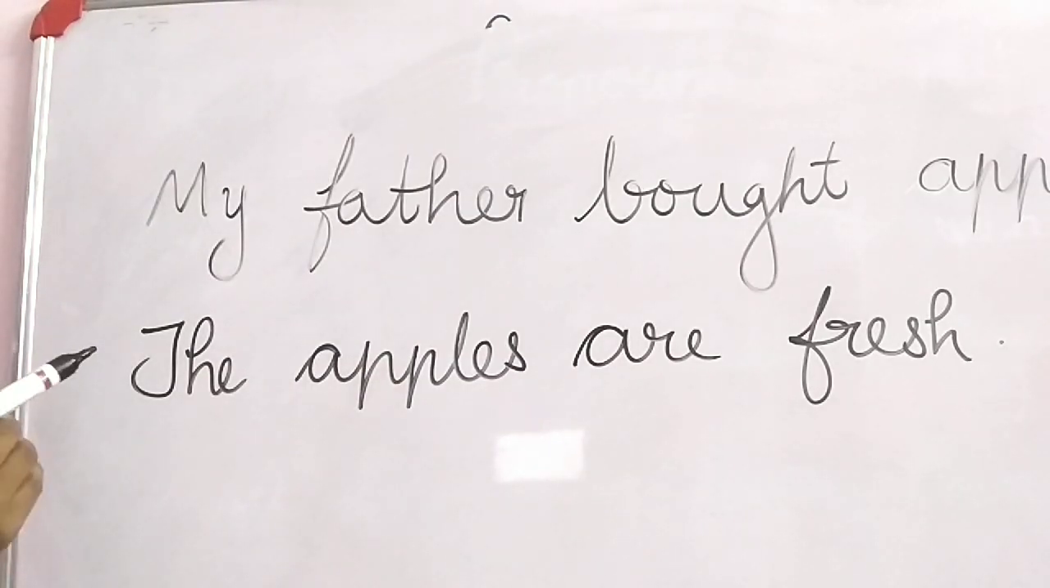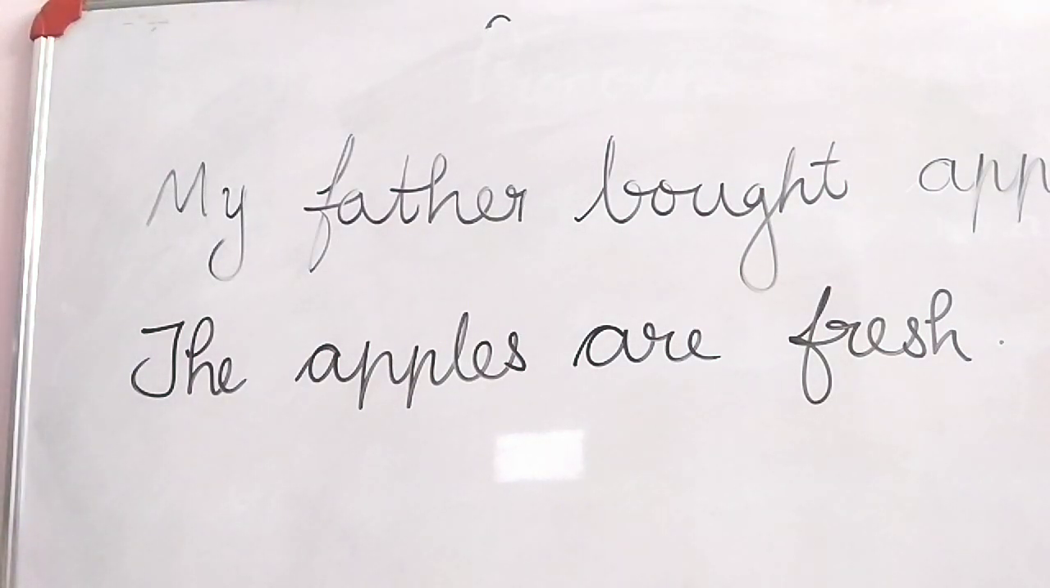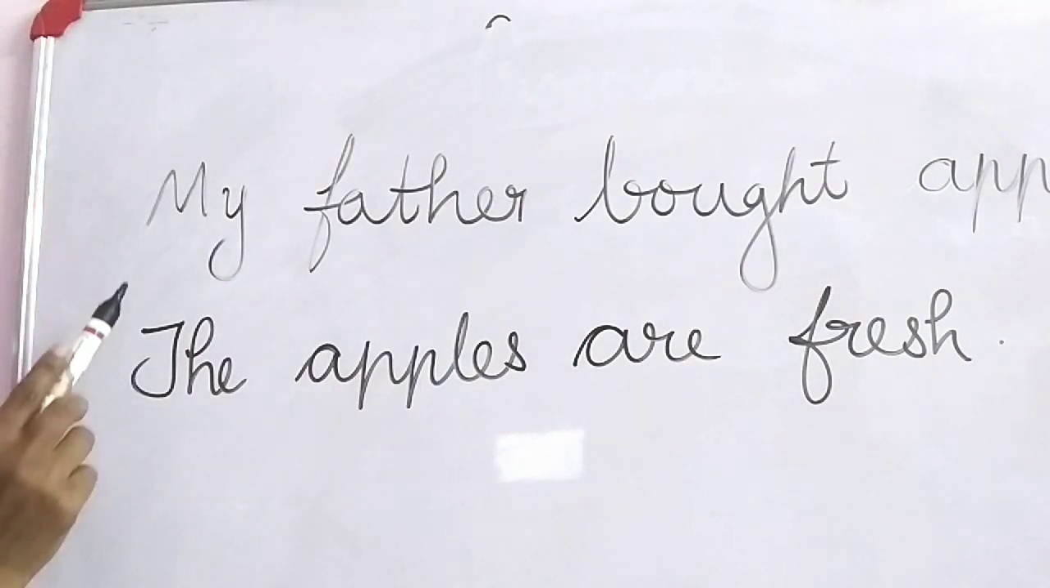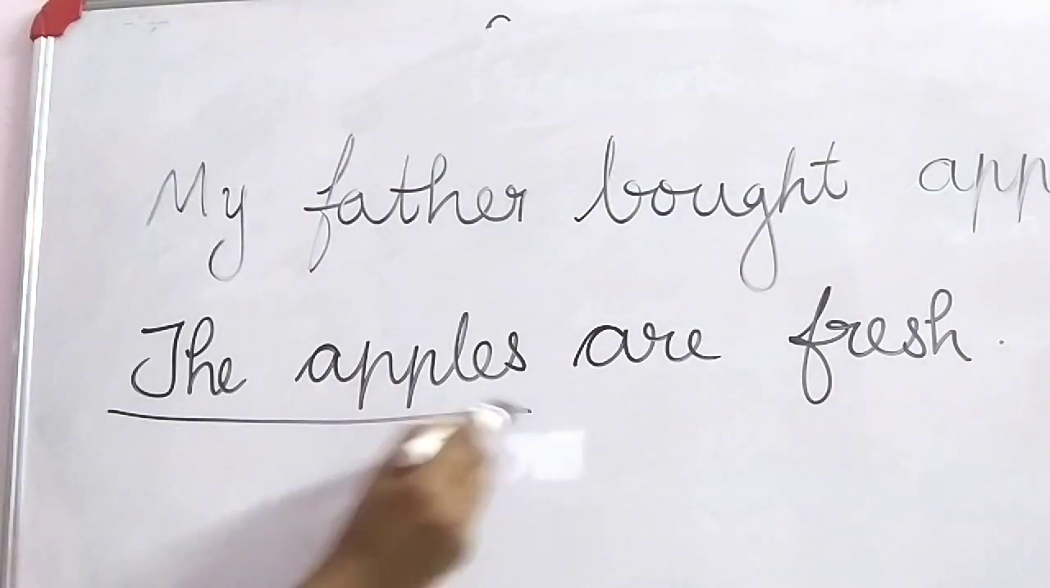Look at these sentences. My father bought apples. The apples are fresh. So in the first sentence, "my father bought apples" is written. Two nouns are given. And in the second sentence, again it tells about the apples.